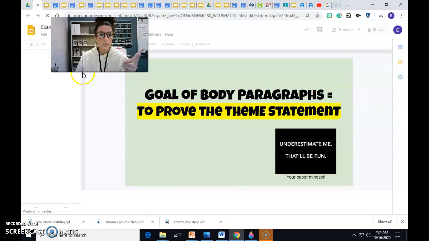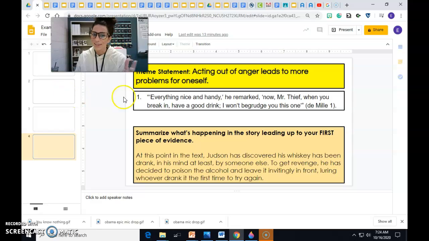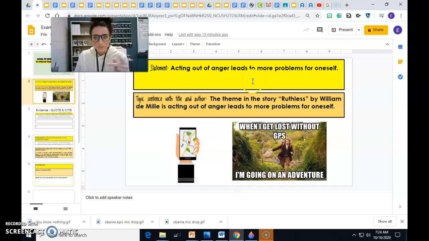You should have completed slide number, sorry, mine is coming up. My example one is coming up. I believe slide number 2 was the theme statement and the topic sentence in class. And then yesterday, your job at home was to complete the following slide, which was listing 3 pieces of evidence. Okay, here we go. Mine's finally coming up. Any moment now. So here was our slide 2.